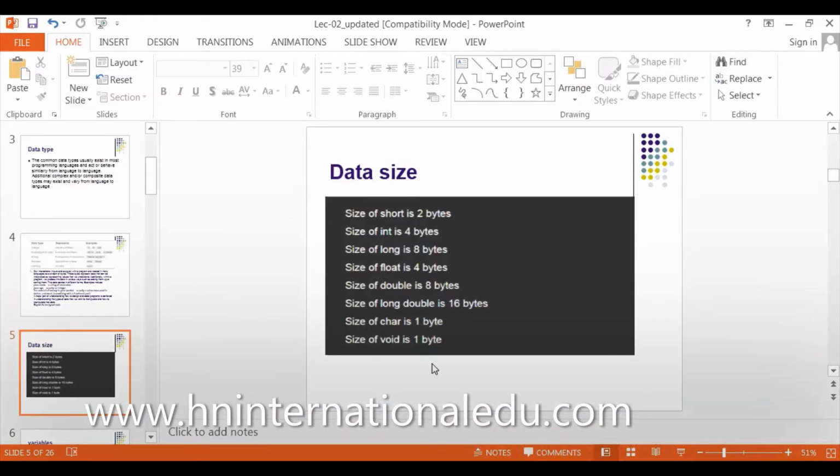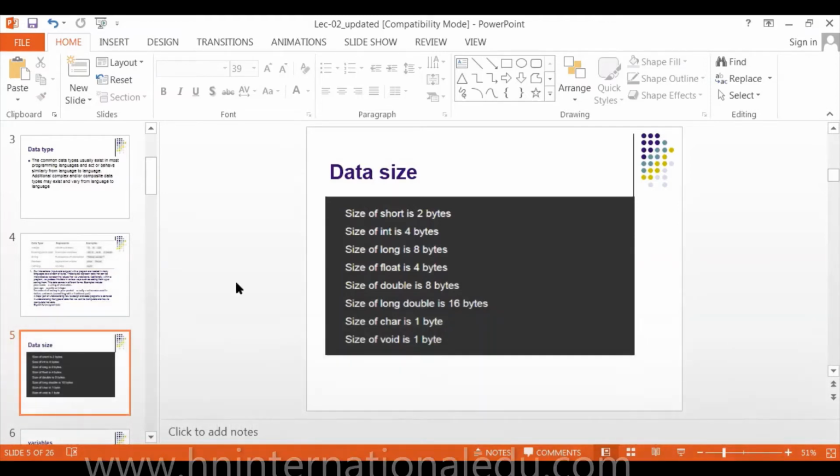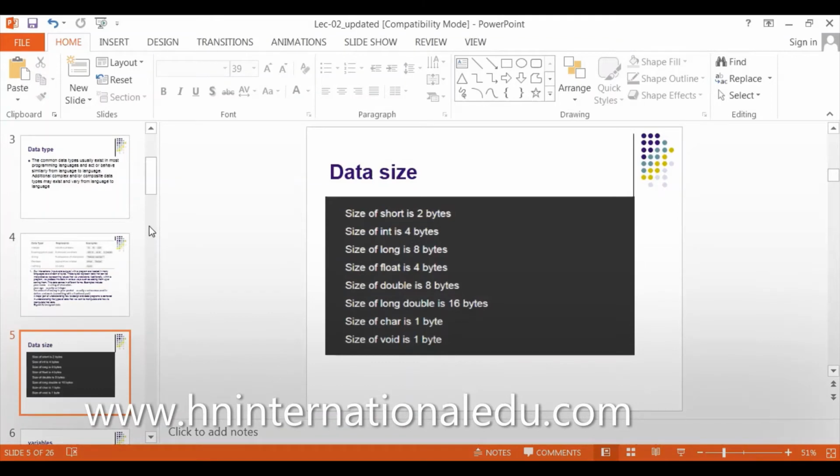I must know I should add numbers whose answer, or I should do work whose answer can be in 4 bytes. I'm holding this slide, okay? I'm not going into details about this slide. I will repeat this slide after that lecture, okay? About data size, okay?